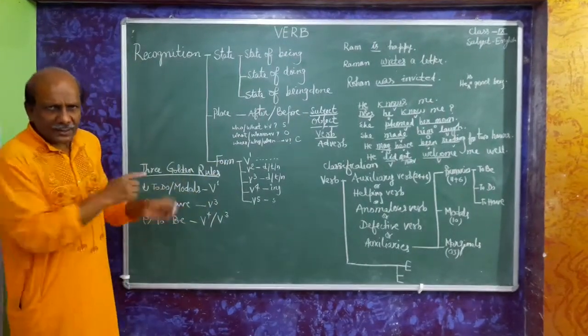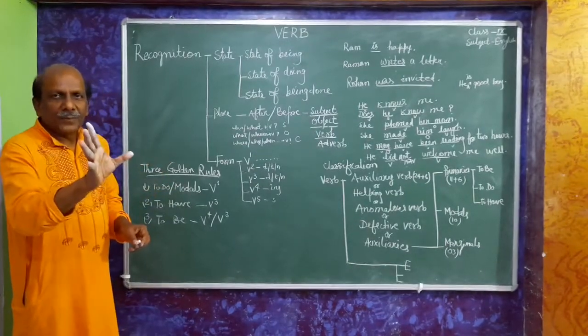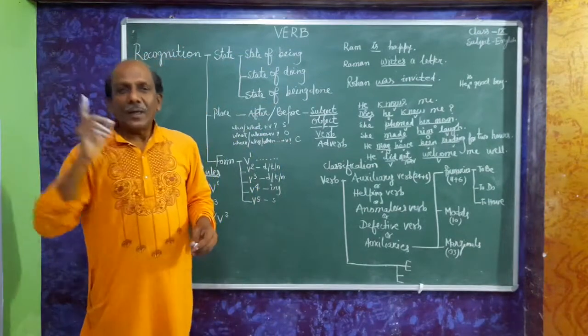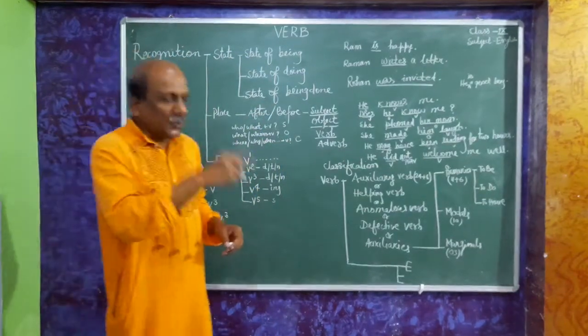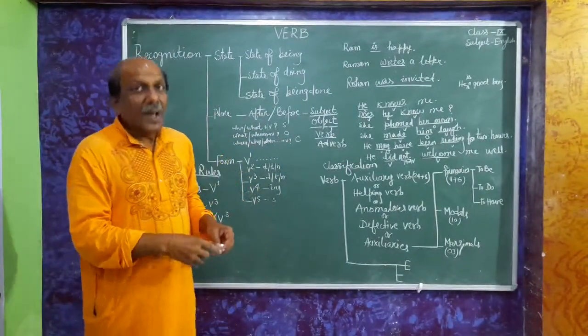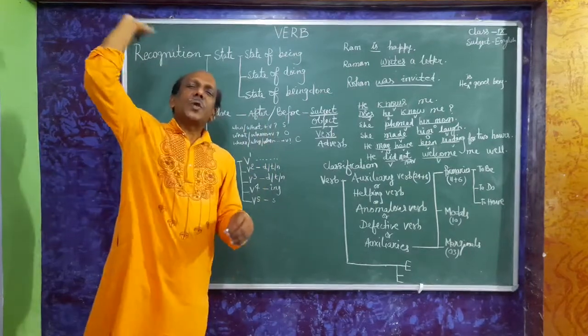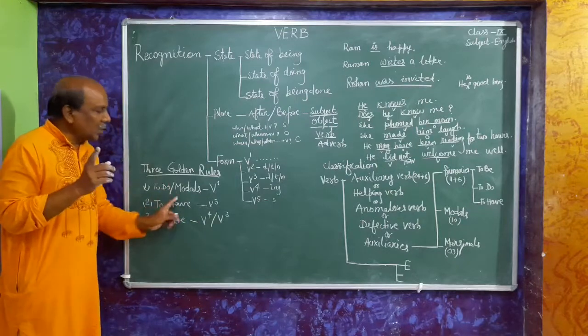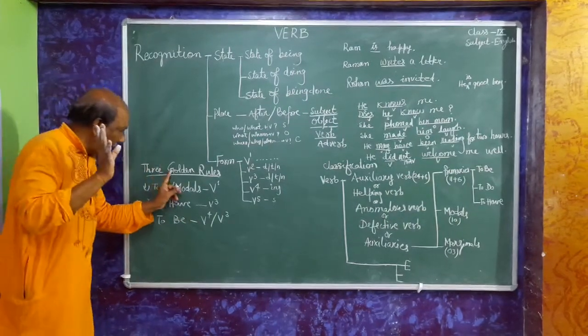You will not find these rules in your grammar books. You may have read one, two, three grammar books, but I have read thousands of books, so I have concluded that these three rules are very golden rules.